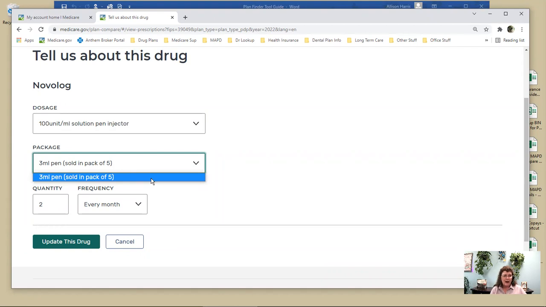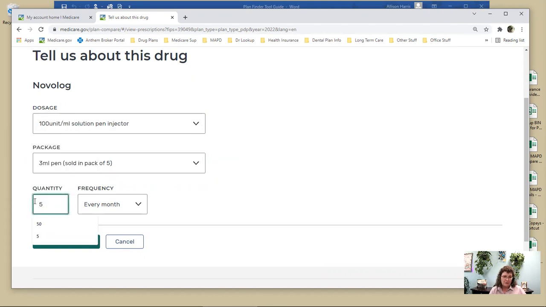So if you use 5 pens a month, this comes in a package of 5. You don't want to be putting 5 here because 5 times 5 is, we know from early math, 25. So I want only 1 box of that every month because it comes in a package of 5 already.